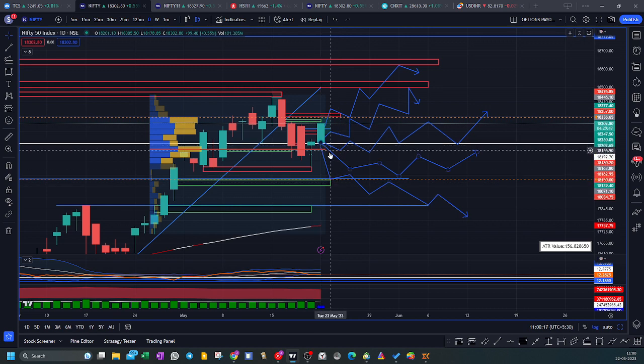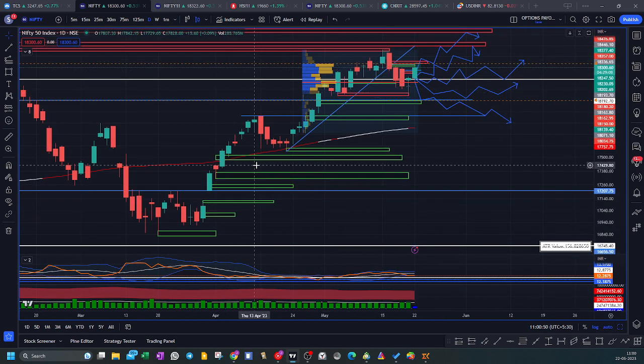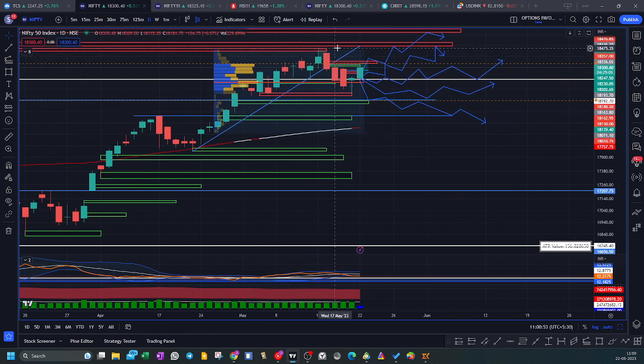So for bearish momentum, if this scenario comes into play, and if we get a close below 18,088 levels, then for this kind of setup, at every pullback, I'll be doing CE writing to capture the consolidation. And once we get a close below 18,000 level at a pullback, I'll be taking future short positions with a very tight hedge by buying a call to hedge the future short positions, because the market has been continuing in long trades, and this long setup is very much evident. So for taking a short trade, we need a very tight hedge.